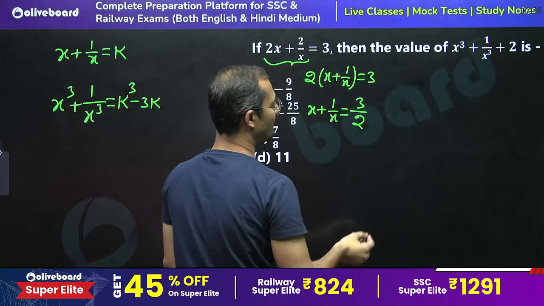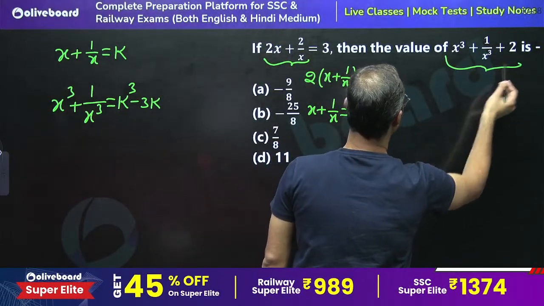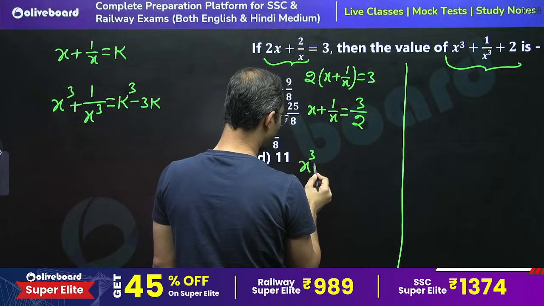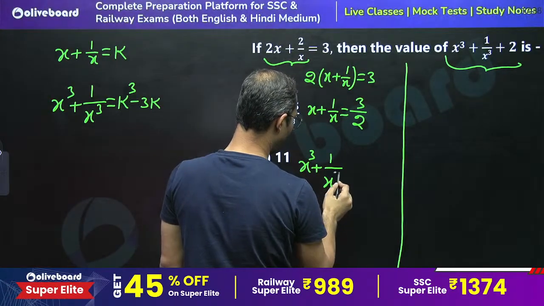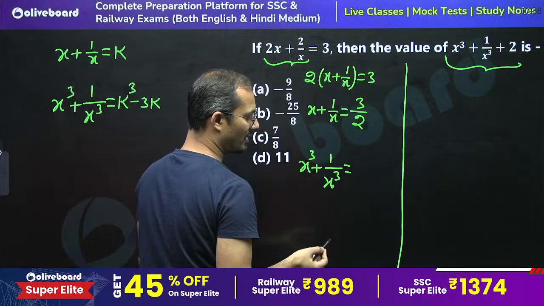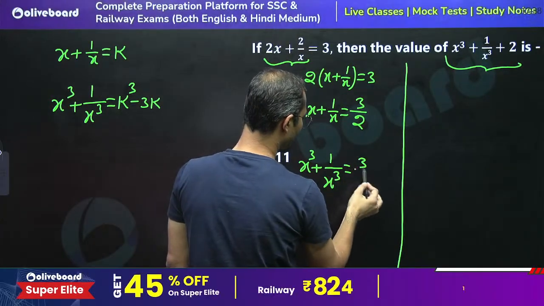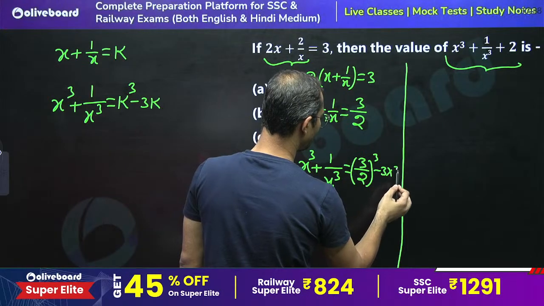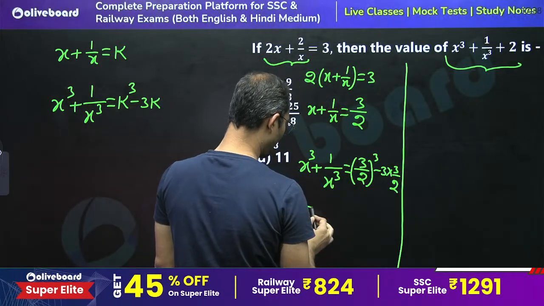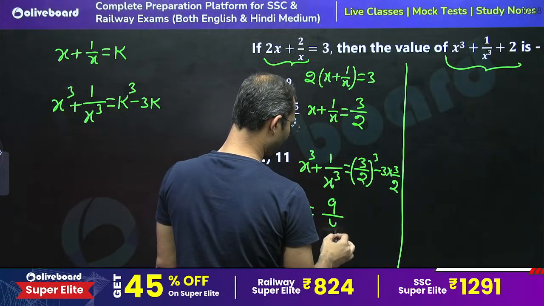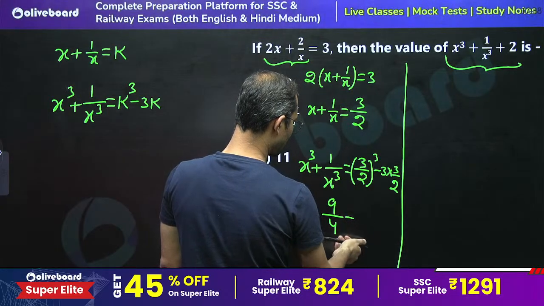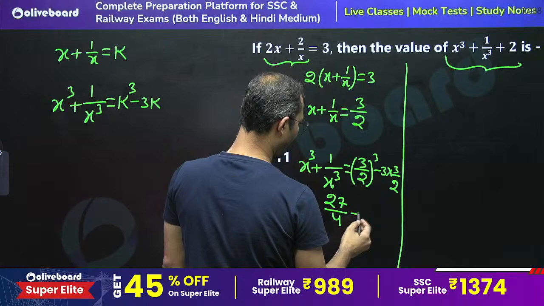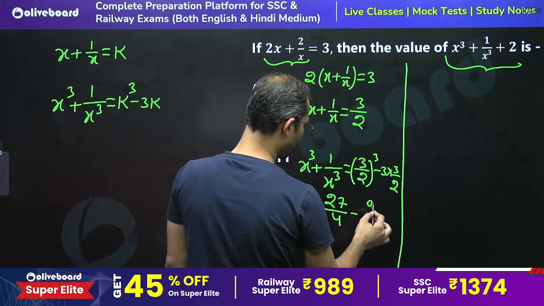To answer this, we must know the value of x cube plus 1 upon x cube. It can be given by 3 by 2 whole cube minus 3 into 3 by 2. So we get 27 by 4 minus 9 by 2.